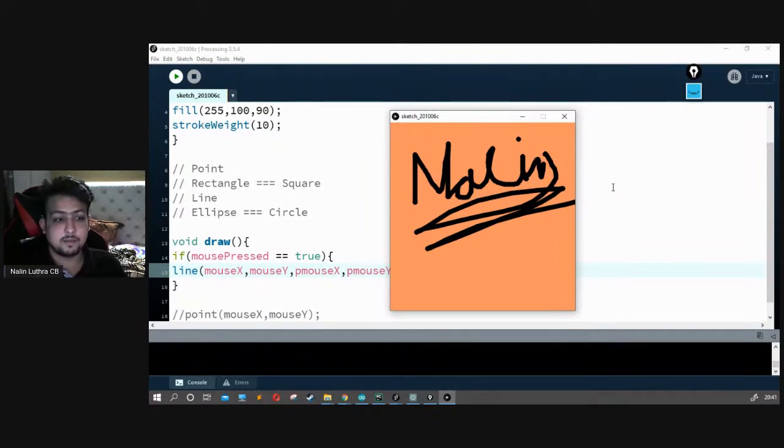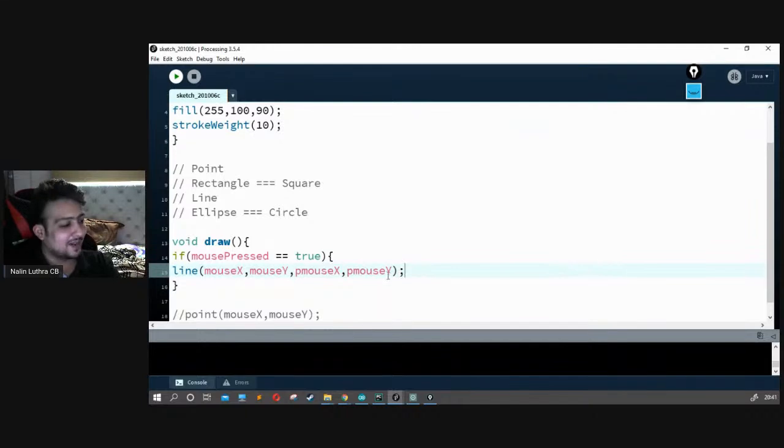That's the way you can make your own paint, I would say. So this is our own personal paint. We just made our paint in the class itself. That's cool. If we want to change the color, we can do that over here as well.